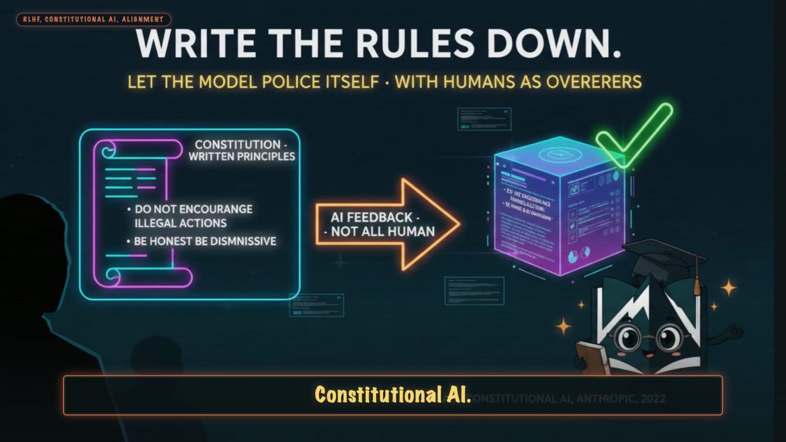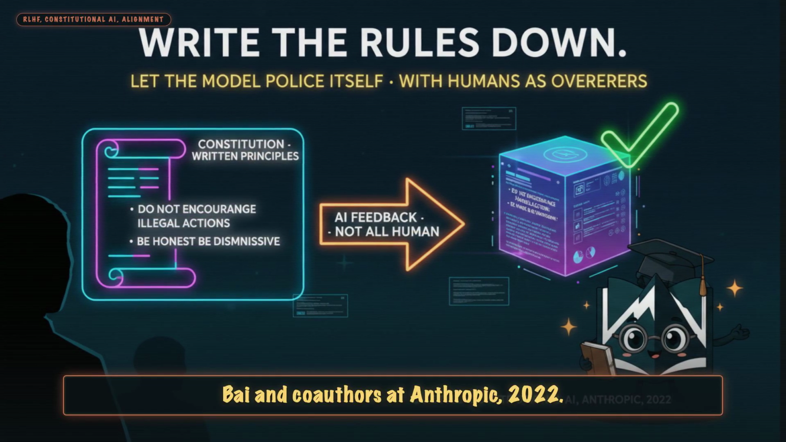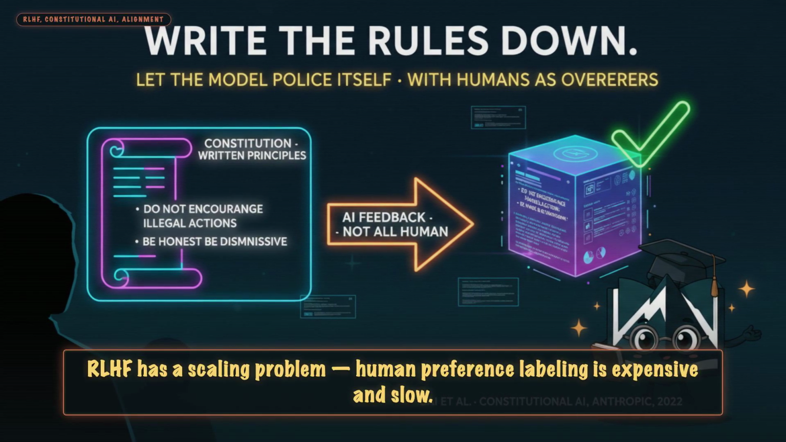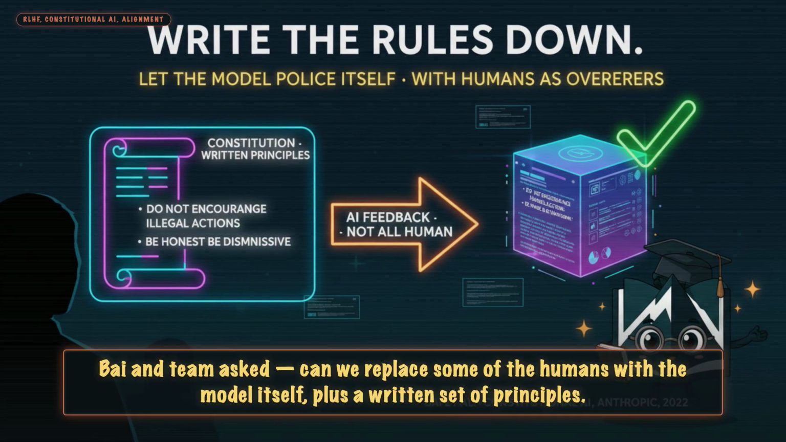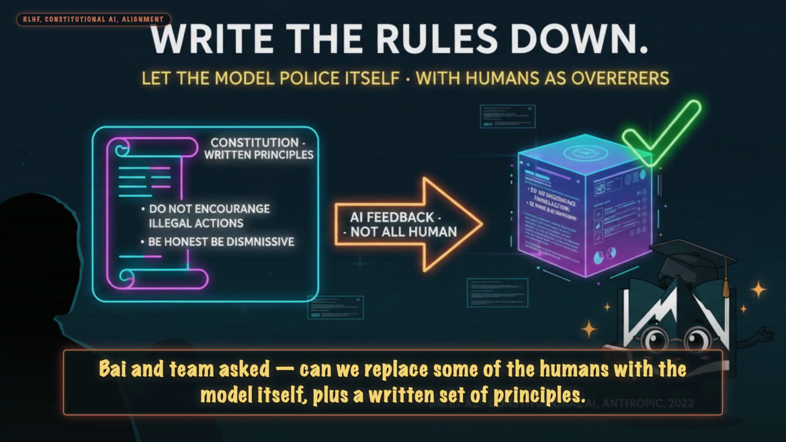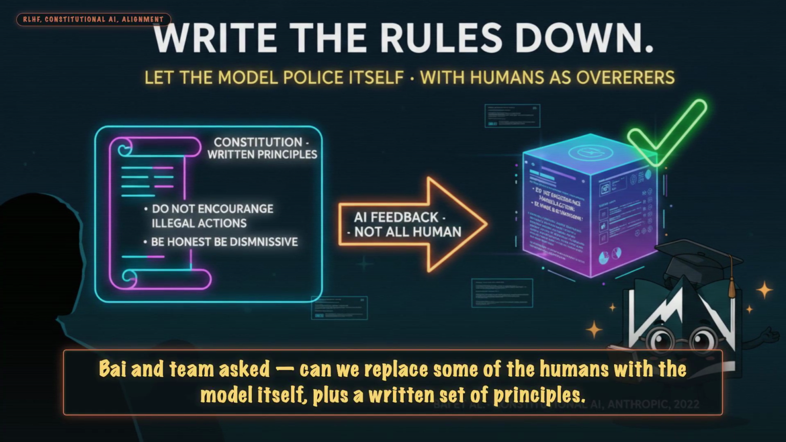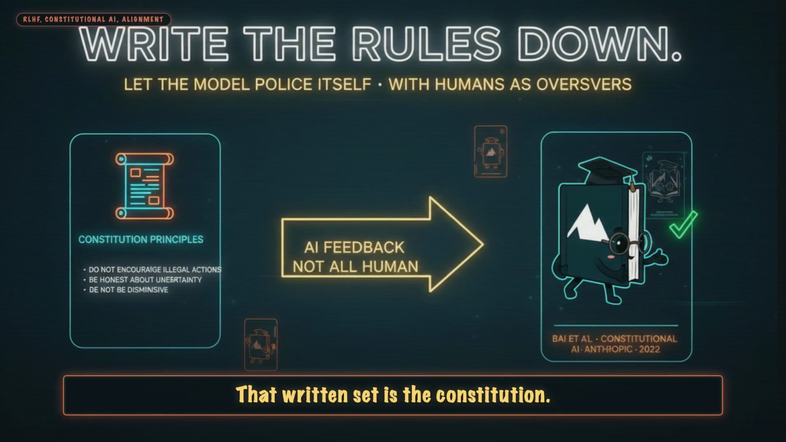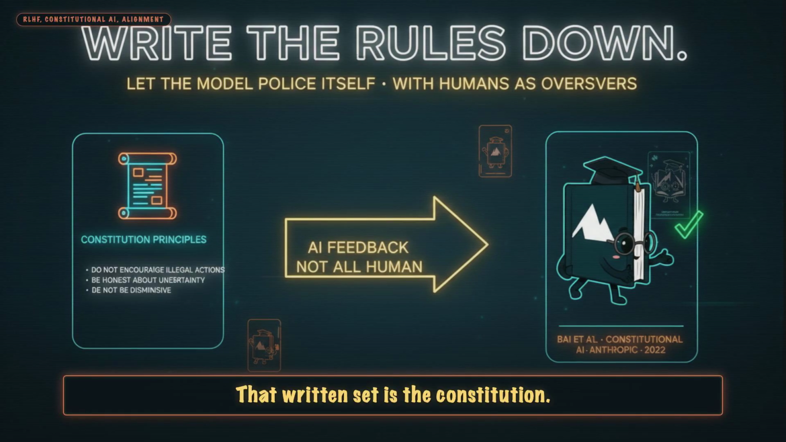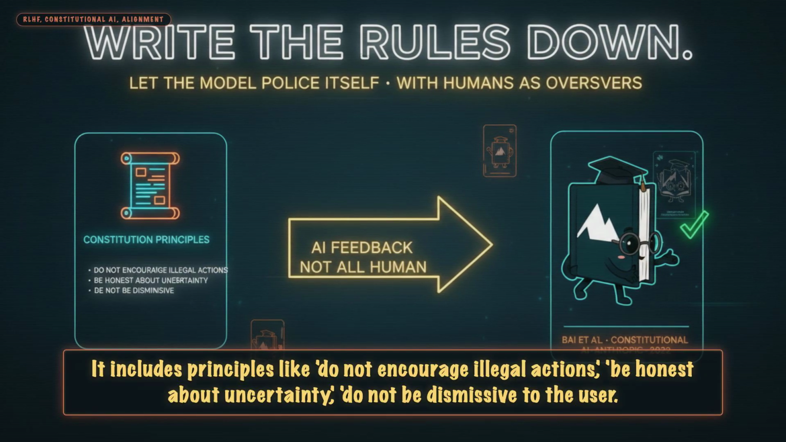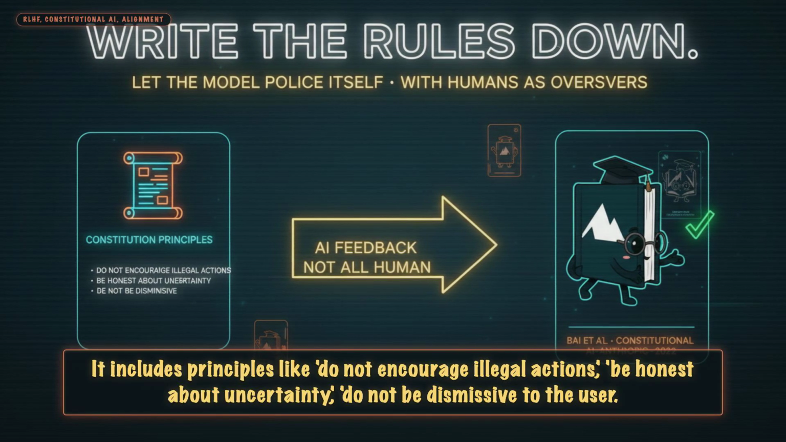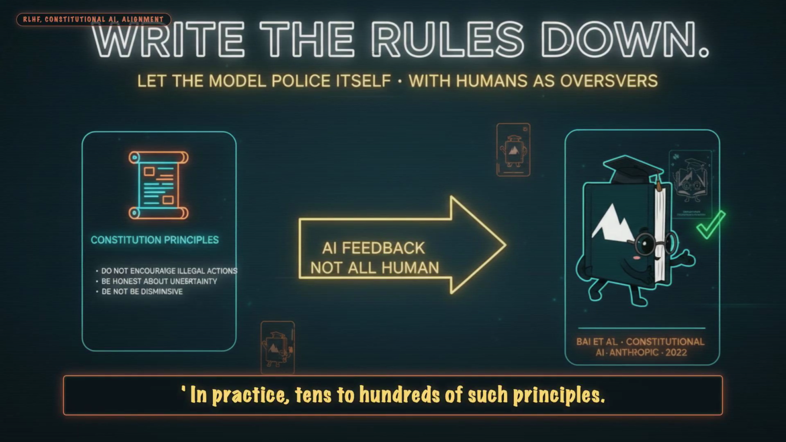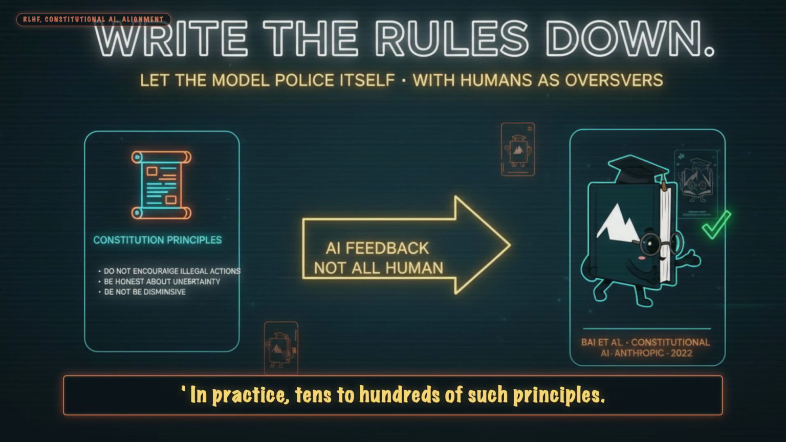Beat 2, Constitutional AI. Bai and co-authors at Anthropic, 2022. RLHF has a scaling problem. Human preference labeling is expensive and slow. Bai and team asked, can we replace some of the humans with the model itself, plus a written set of principles? That written set is the Constitution. It includes principles like do not encourage illegal actions, be honest about uncertainty, do not be dismissive to the user. In practice, tens to hundreds of such principles.